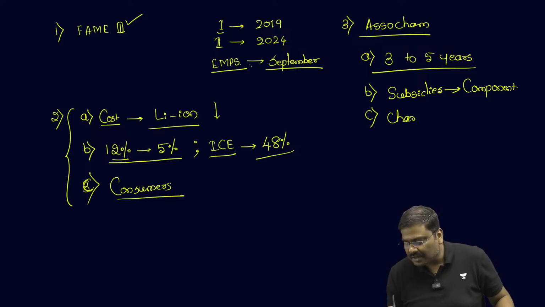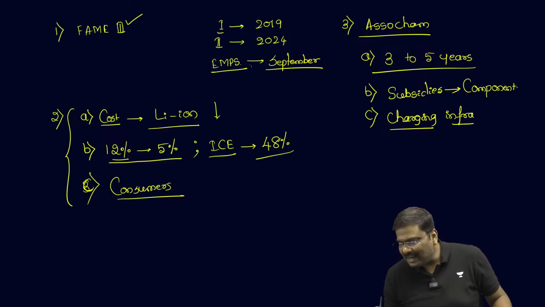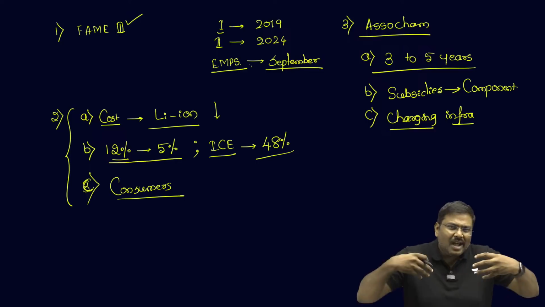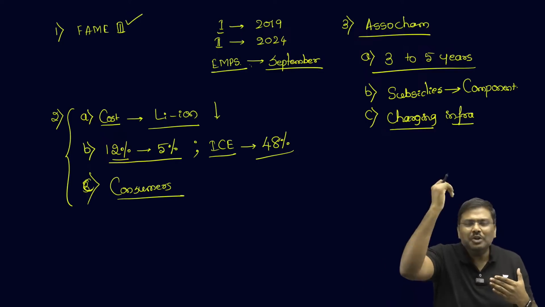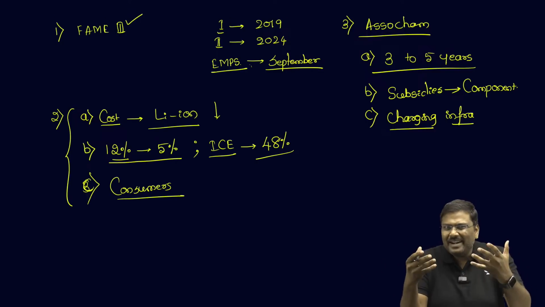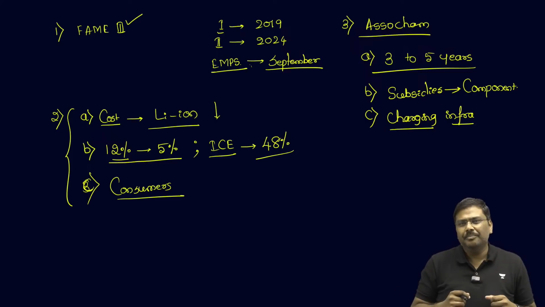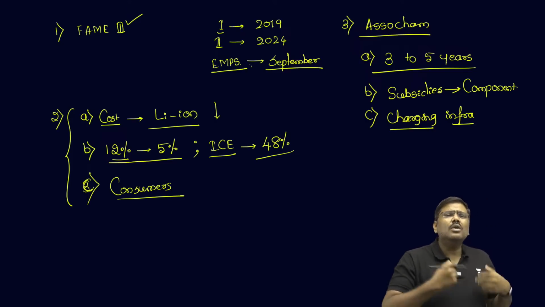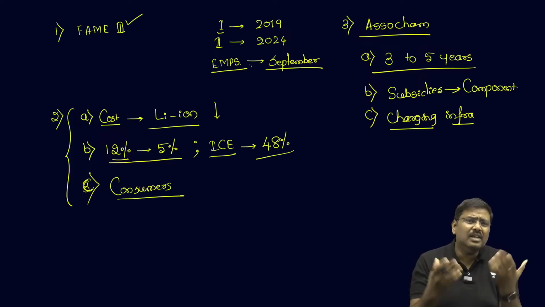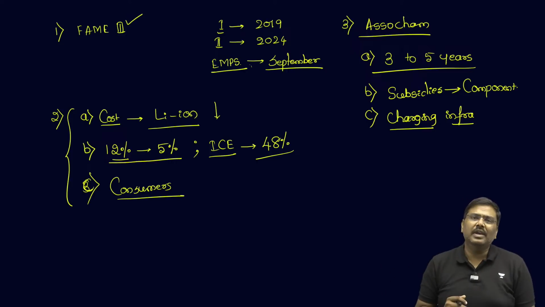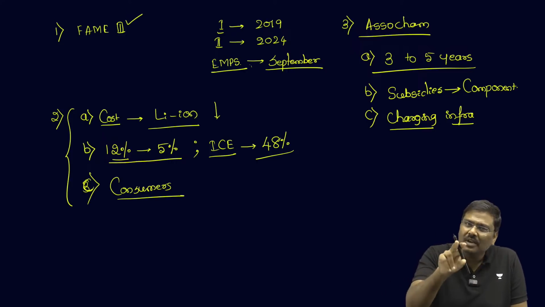And point number 3, the trade body says we need to provide certain subsidies for expansion of charging infrastructure, because right now one of the hindrances, whenever I want to purchase an EV or you want to purchase an EV, is that we do not have sufficient charging infrastructure in India. Go out of the metro cities, go out of bigger cities, you will find it very difficult to get a charging port or charging infrastructure for your EV. That is holding back the sales of electric vehicles.